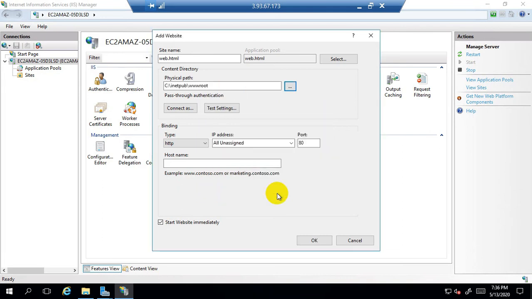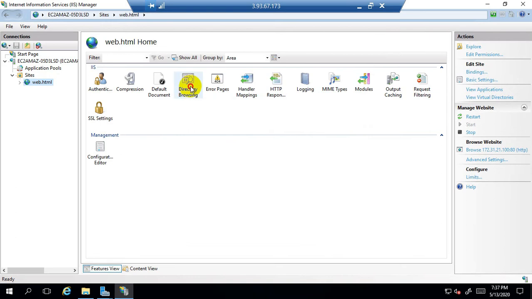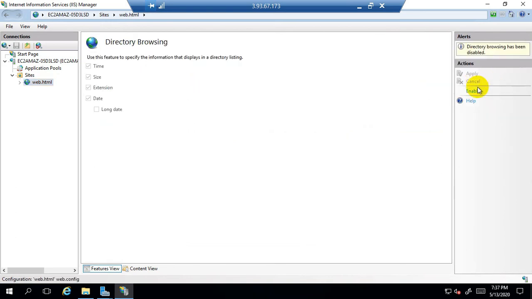Now click on OK. Under the IP address option, select the IP address. Now click on OK.